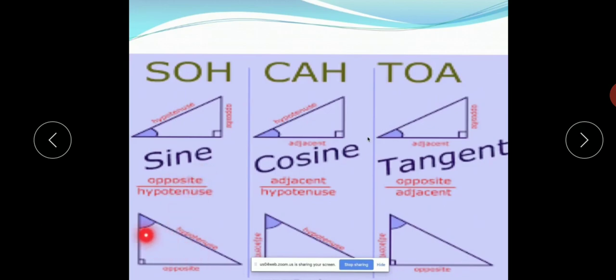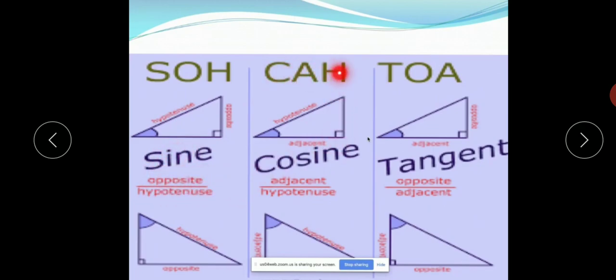And if the angle is changed, suppose we have to find this angle, then the side opposite to this angle will be this, and hypotenuse will be the longest side. So in both cases, sine will be equal to opposite side upon hypotenuse.